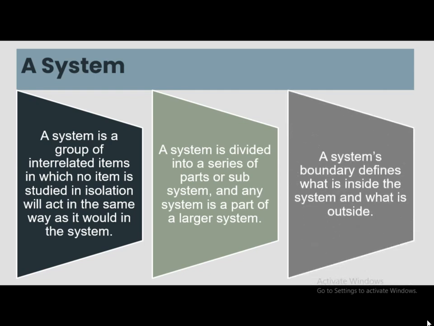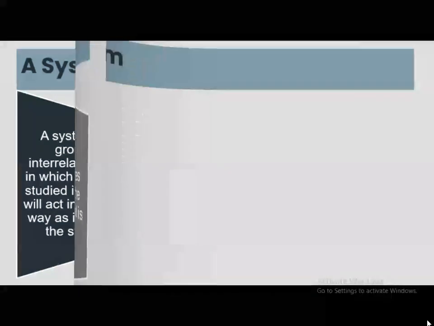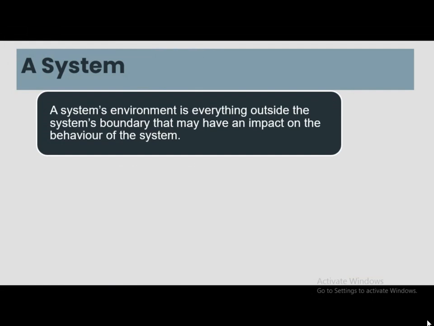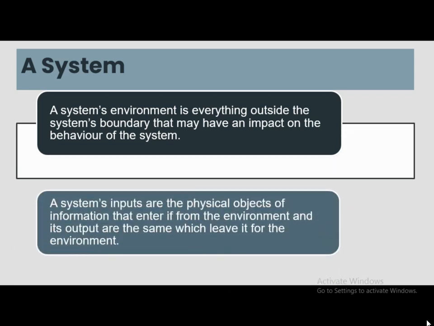A system's boundaries define what is inside the system and what is outside the system. System's environment is everything outside the system's boundary that may have an impact on the behavior of the system. A system's inputs are the physical objects or information that enter it from the environment, and its outputs are the same which leave it for the environment.